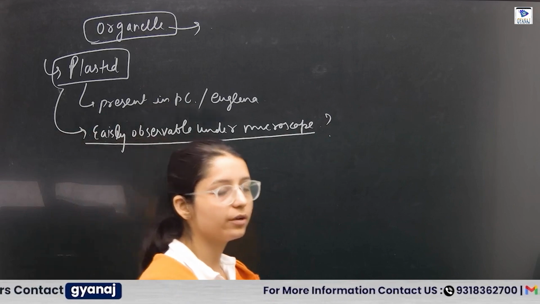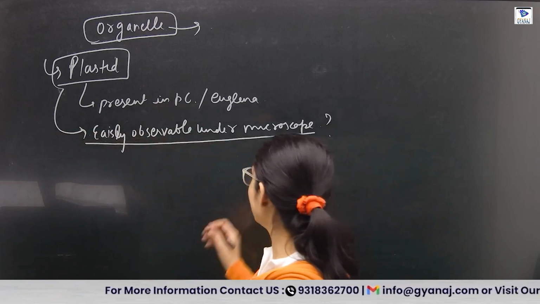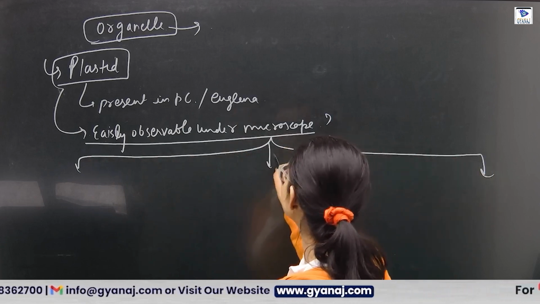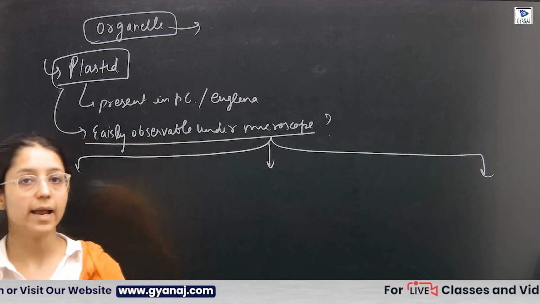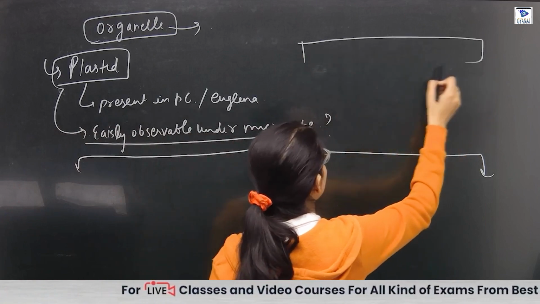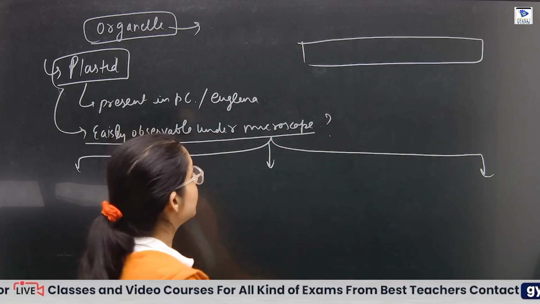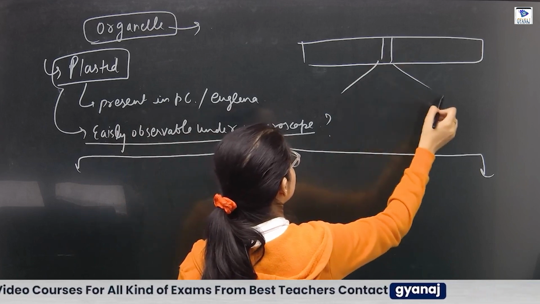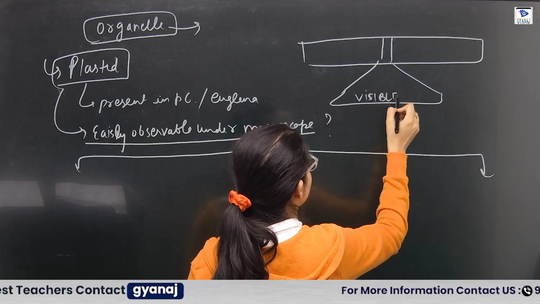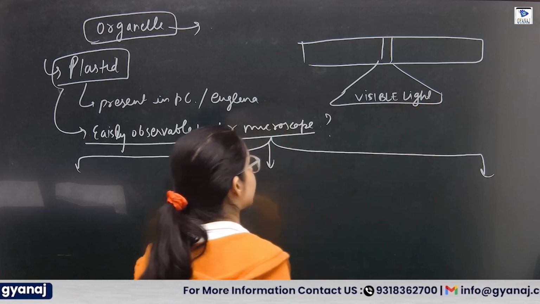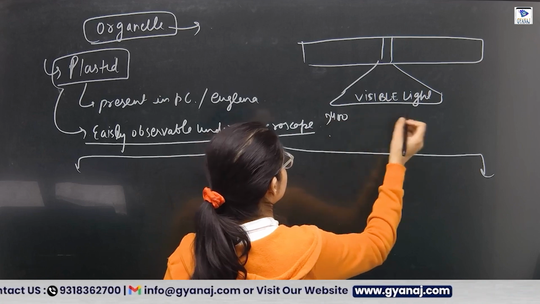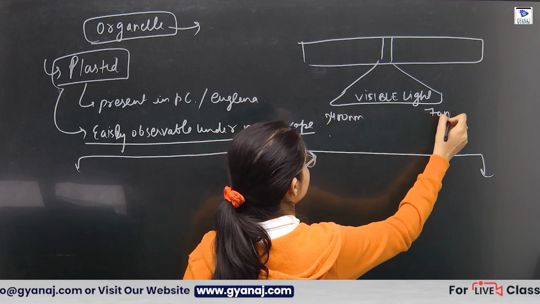Now these plastids are of different types. Now how do the plants perform photosynthesis, and at which light? Plants do not perform photosynthesis in every light. There is visible light, within which the plants will perform photosynthesis, and that ranges from 400 nanometers to 700 nanometers.